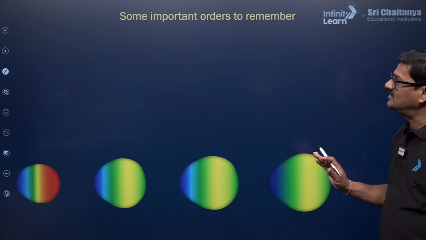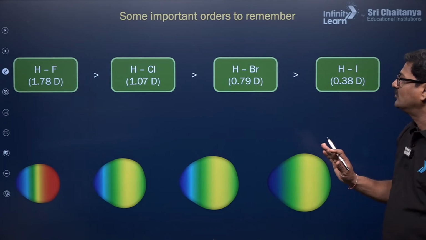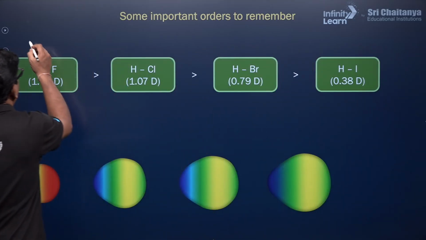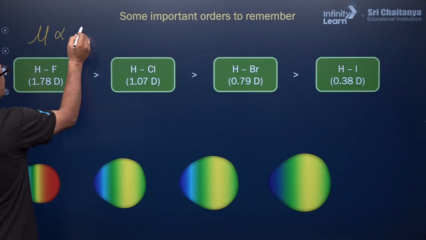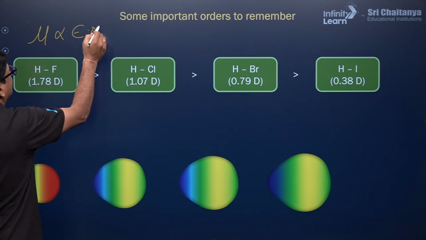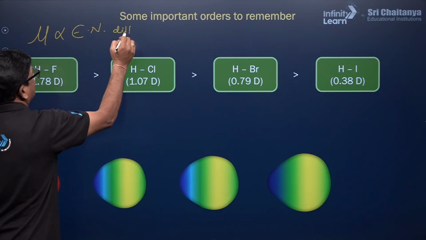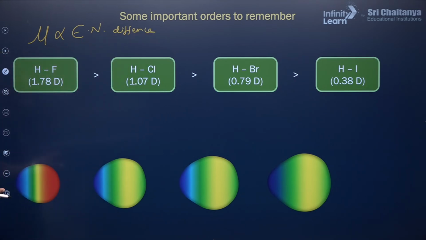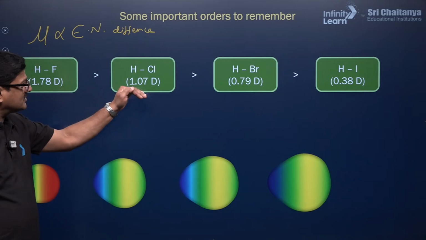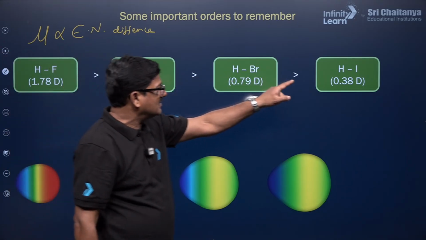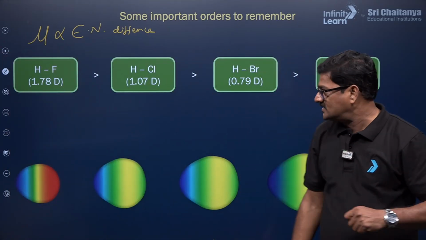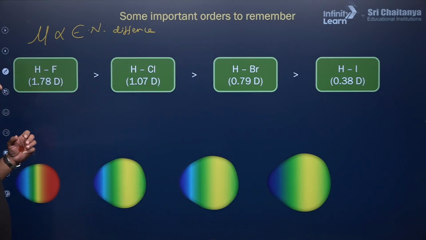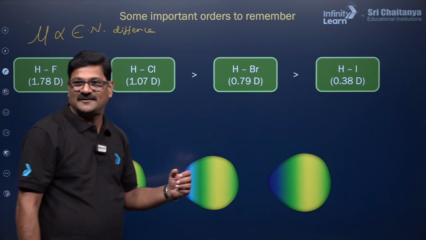Dear all children, dipole moment is directly proportional to the electronegativity difference between two atoms. Hydrogen fluoride 1.78, chlorine electronegativity is a little decreased, bromine 0.79, hydrogen iodide. So it is going to have more bond moment and less bond moment. You understand? Clear?